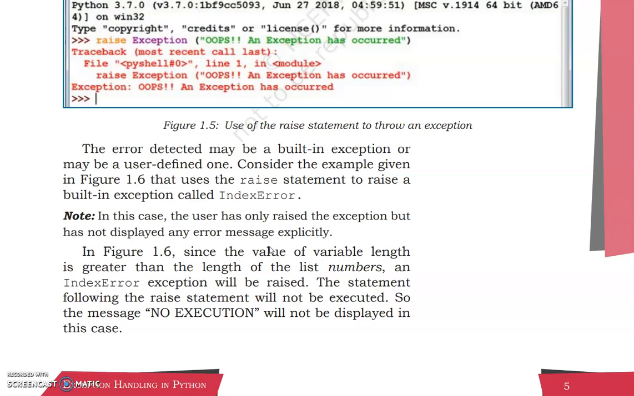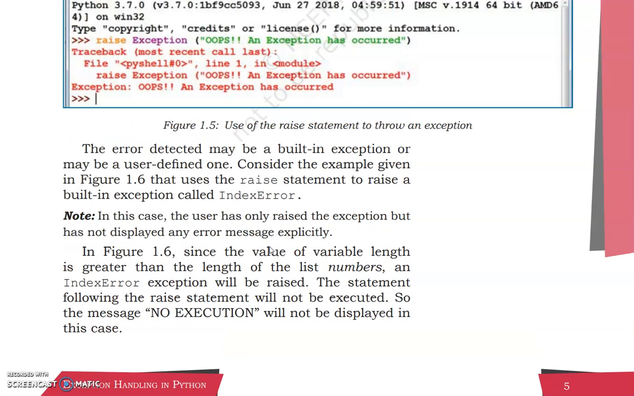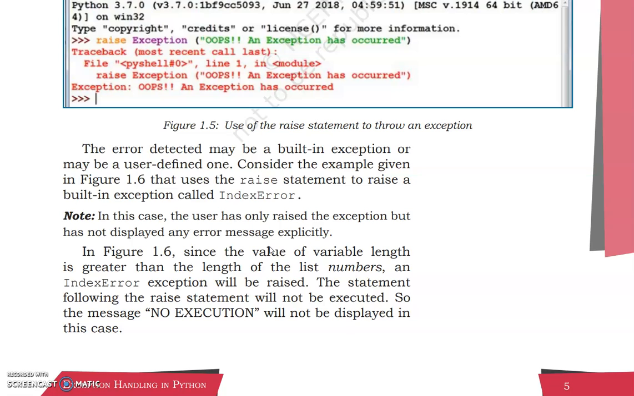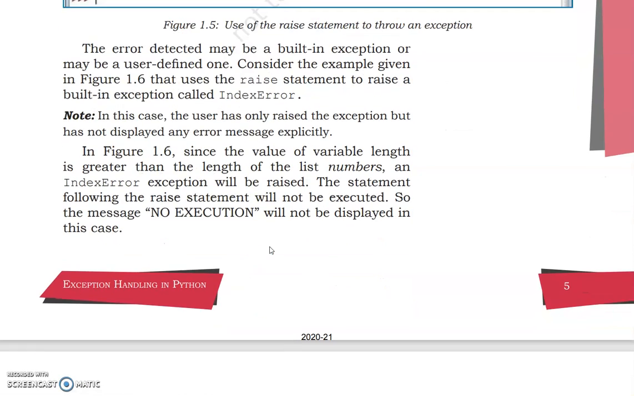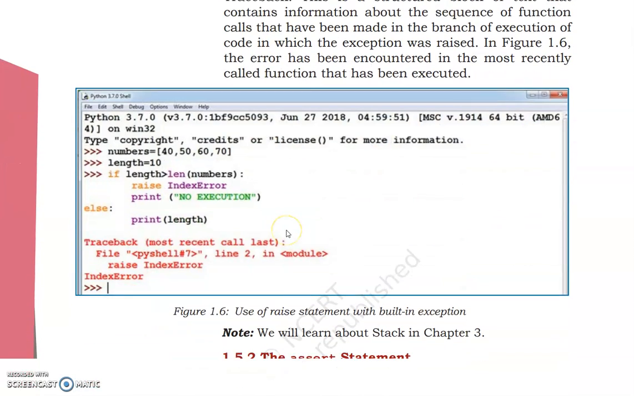The error detected may be a built-in exception or maybe a user-defined one. So that error that the programmer comes across can be from either a built-in exception or a user-defined one. It can be any of them, it doesn't matter. Now, consider the example given in figure 1.6 that uses the raise statement to raise a built-in exception called index error. Now, let's look at figure 1.6. This is figure 1.6 here.